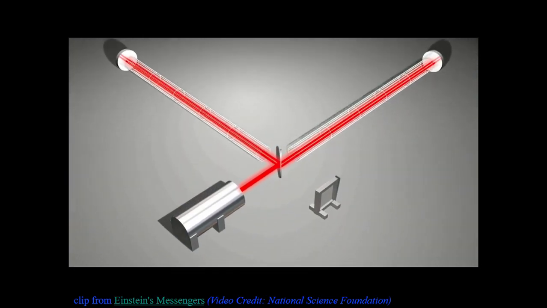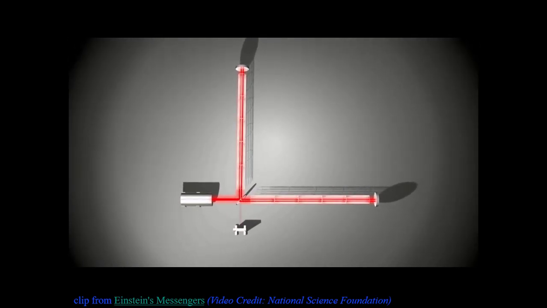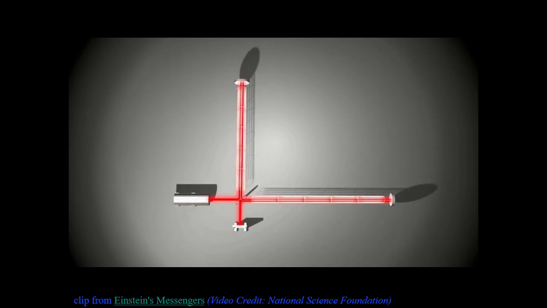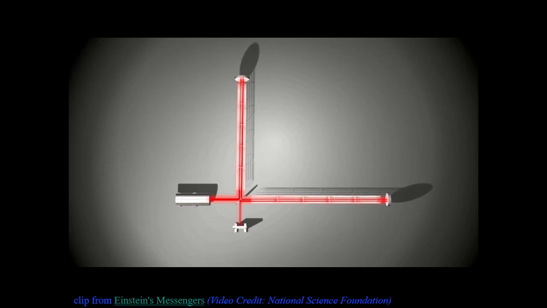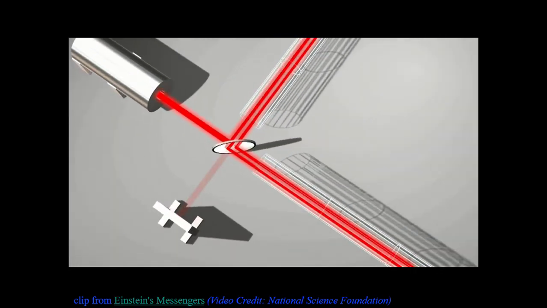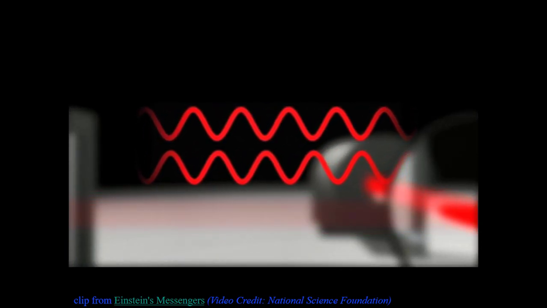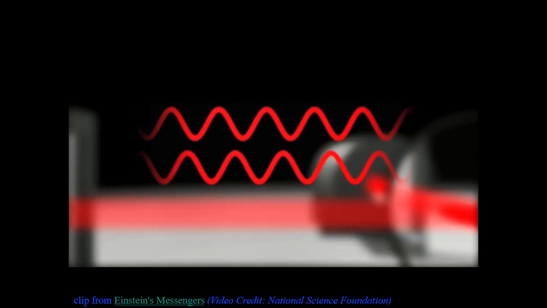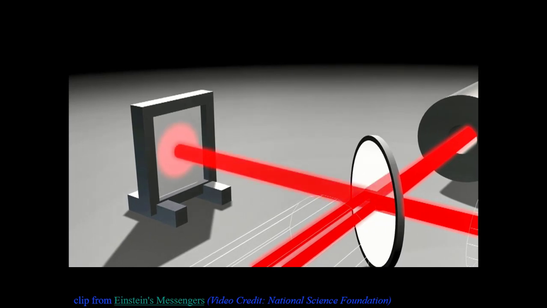But when a gravity wave comes along, it distorts space and changes the distance between the mirrors. One arm becomes a little longer, the other a little shorter. An instant later, they switch. This back and forth stretching and squeezing happens over and over until the wave has passed. As the distances change, so does the alignment between the peaks and valleys of the two returning light waves, and the light waves no longer cancel each other out when added together in the recombined beam. Now some light does reach the detector, with an intensity that varies as the distance between the mirrors varies. Measure that intensity, and you're measuring gravity waves.